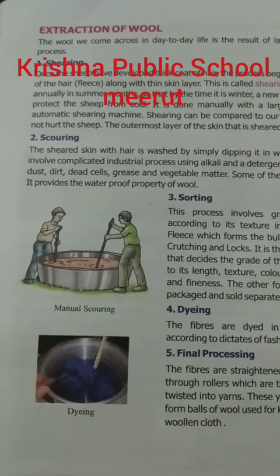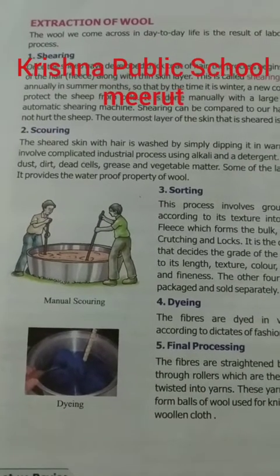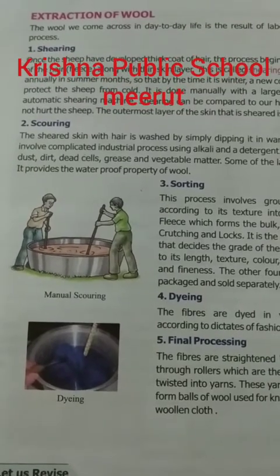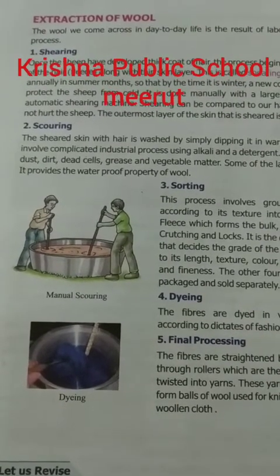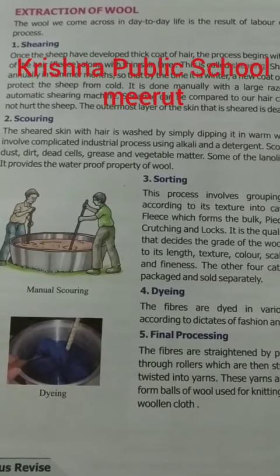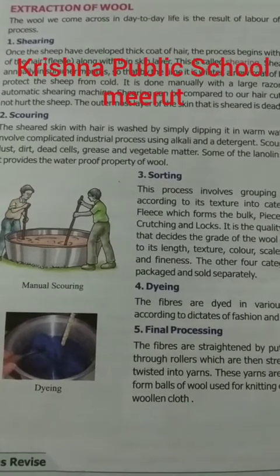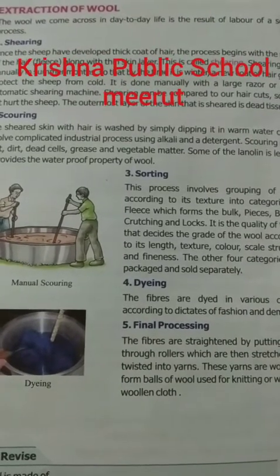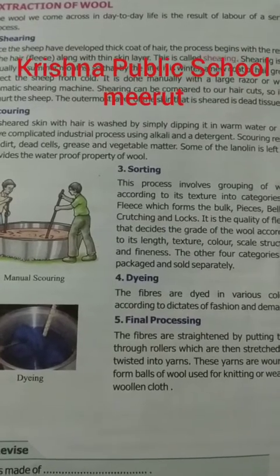Now, what is scouring? The definition of scouring: the process of washing the fleece, the cut hair of sheep, that removes dust, dirt, dried sweat and grease is called scouring. The scoured fleece is then dried.